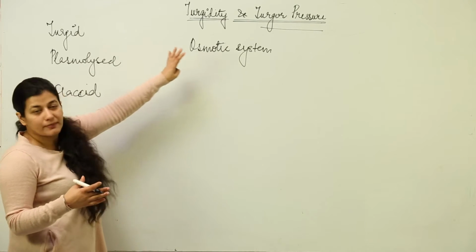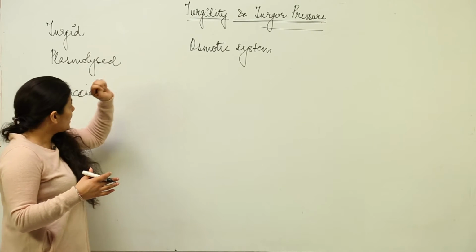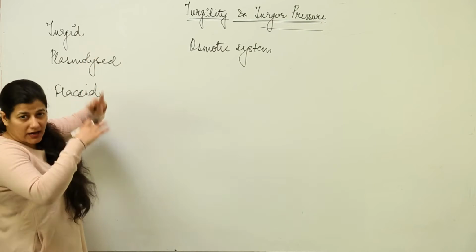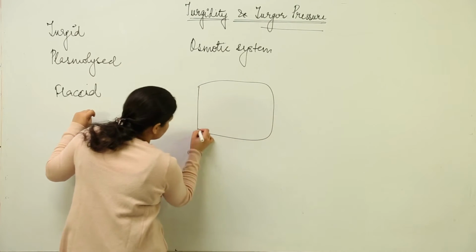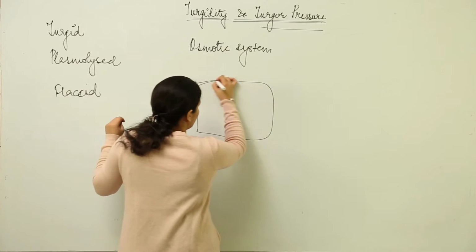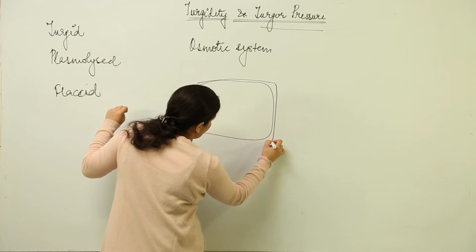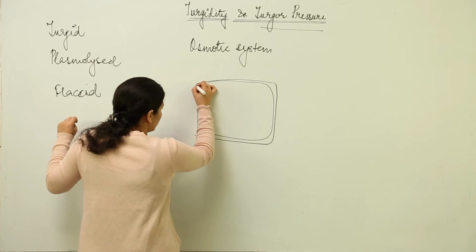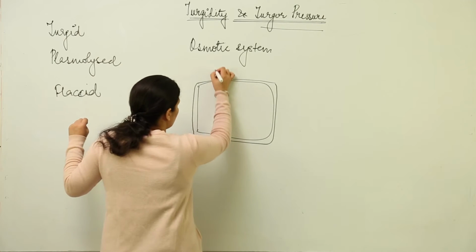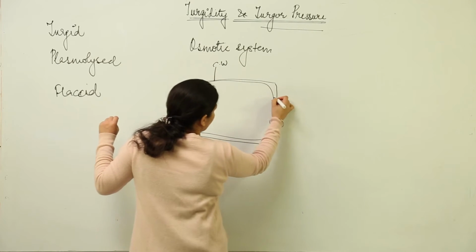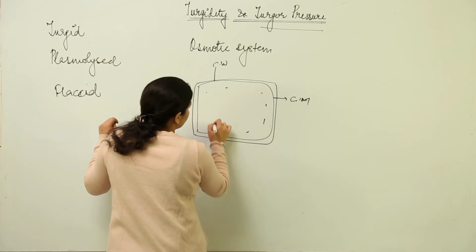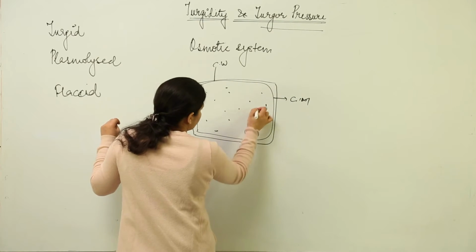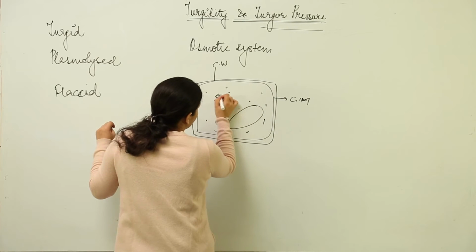And when we are talking about the osmotic system, consider this as the plant cell. This is the protoplasm of the plant cell surrounded by a cell wall. This is the cell wall, this is the cell membrane, here lies the protoplasm, here is the vacuole, we have a cell nucleus.